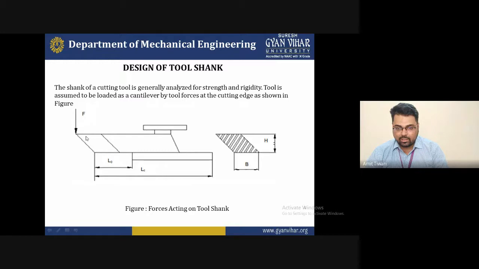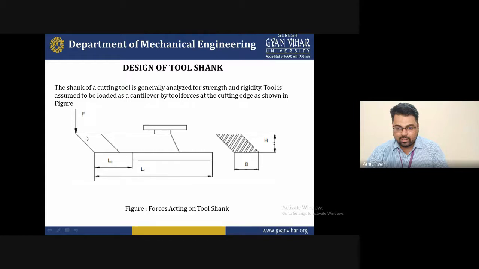And we can say there is the ultimate tensile strength, because it depends on the force acting on that point and the other different types of force acting at that point. So it should not be considered as a single force, because some longitudinal forces, some lateral forces, some vertical forces and some horizontal forces act on the cutting edge.